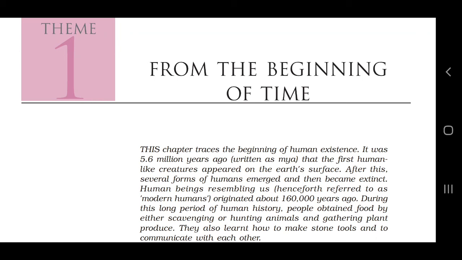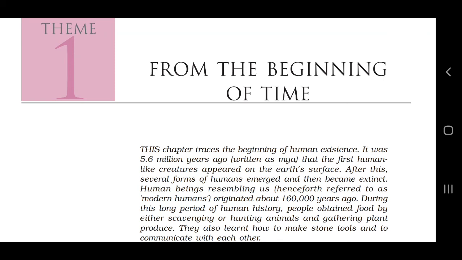So about 5.6 million years ago, the first human-like creature appeared on the earth. I have said human-like creature, not human. After this, several forms of human emerged and they became extinct too. Clear? The human beings who resemble us, the modern human, originated about 160,000 years ago, and to survive there were different ways in which they used to obtain their food.